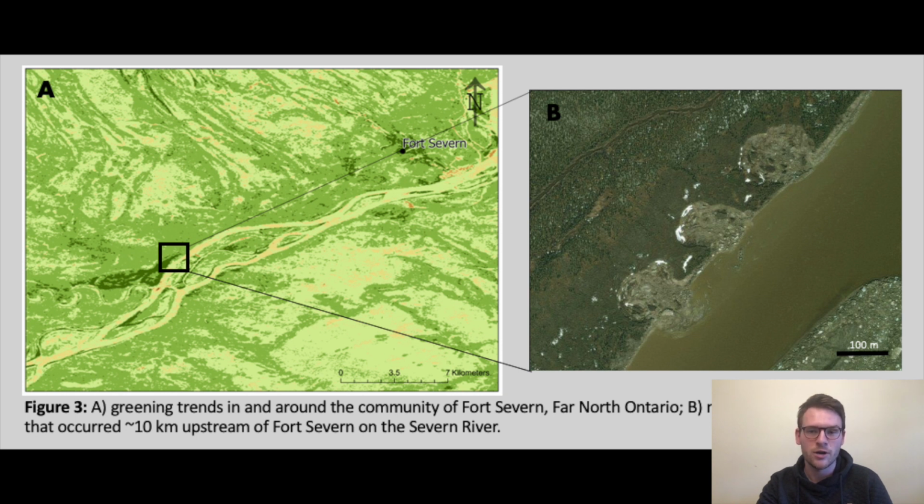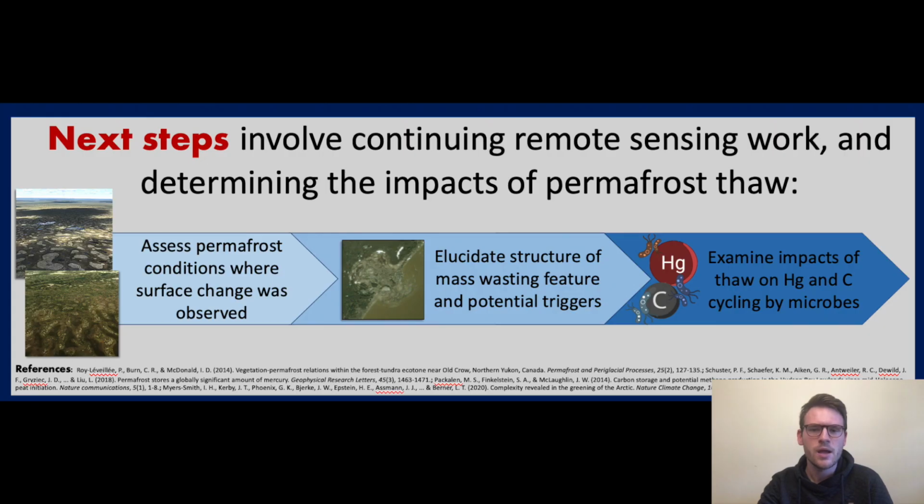There's also moderate to extensive patches of greening along the Severn River, and one interesting thing that we can see here is that there's these three mass wasting features in an area of extensive greening. However, we're not yet sure if these mass wasting features are related to the extensive greening, so there's definitely further work to do in this area of determining the potential triggers of these mass wasting features, and maybe if they're related to this greening.